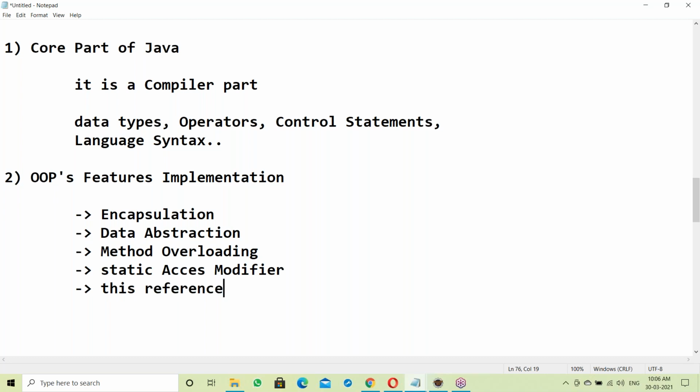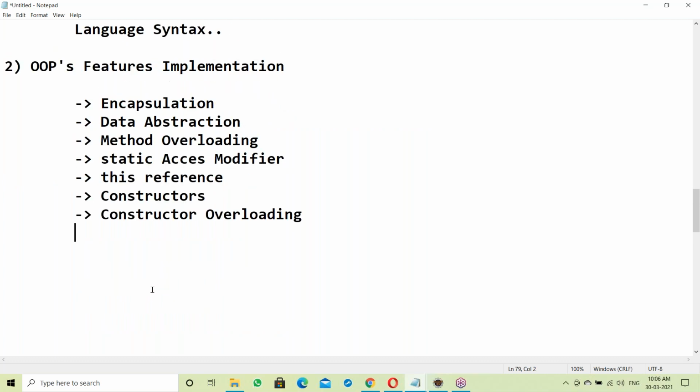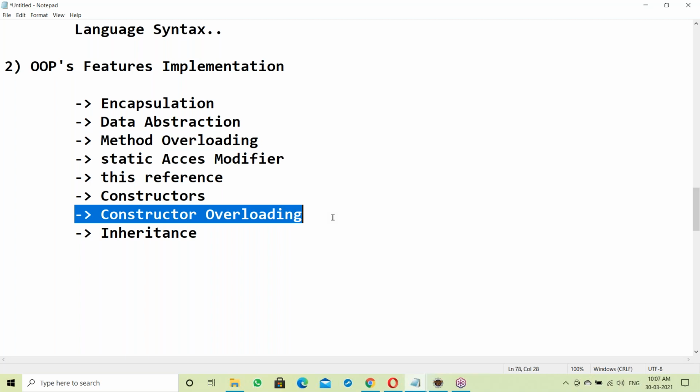All this is part of OOPS, the this reference is a part of OOPS. Next constructors, implementing constructors. Next constructor overloading. All these are our syllabus here. After that, inheritance. These are all the OOPS implementations: encapsulation, data abstraction, method overloading, static access modifier, this reference, constructors, constructor overloading.